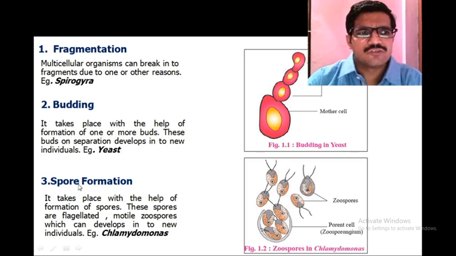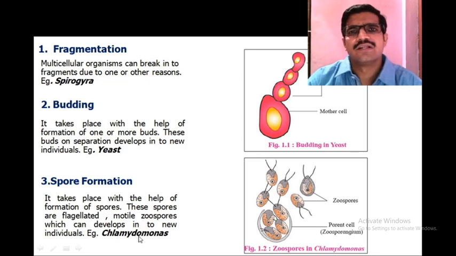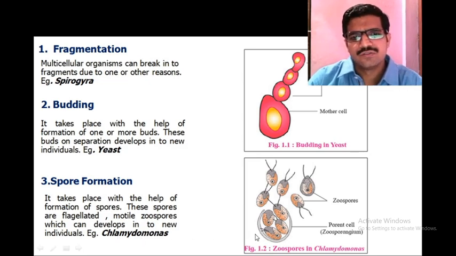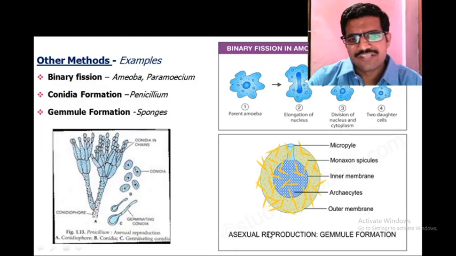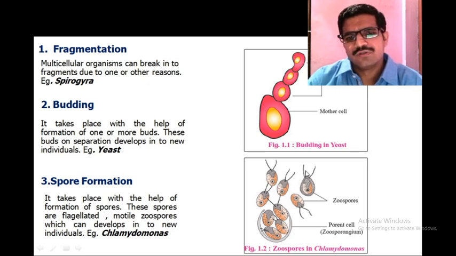Third one is spore formation. It takes place with the help of formation of spores. These are flagellated motile zoospores which can develop into new individuals. Example is Chlamydomonas. In the diagram, this is the zoosporangium. The zoosporangium consists of zoospores, and the zoospore has flagella and cilia.